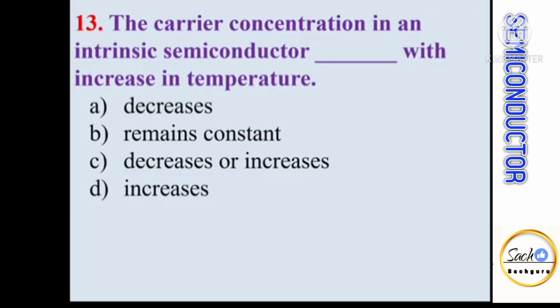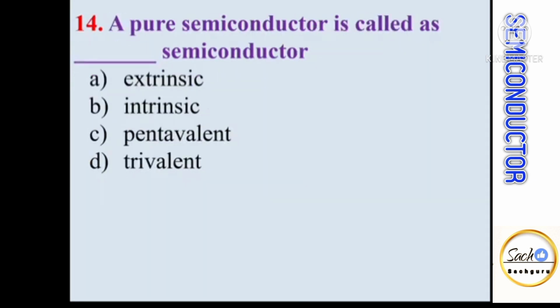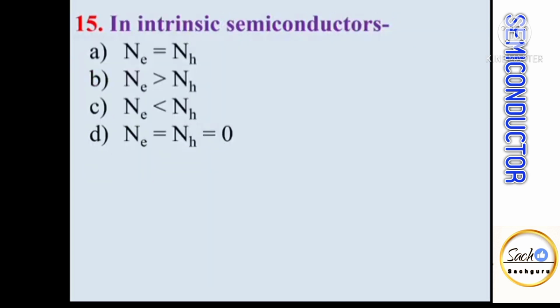The carrier concentration in an intrinsic semiconductor dash with increase in temperature. We know that whenever the temperature of a semiconductor is increased, its conductivity also increases, that is its carrier concentration also increases. A pure semiconductor is called a dash semiconductor. So any semiconductor in its pure form is called an intrinsic semiconductor. In intrinsic semiconductors, the number of electrons is exactly equal to the number of holes. So option A is correct.